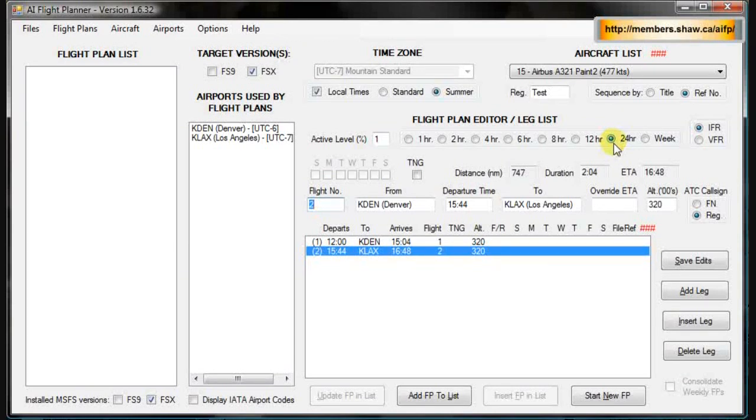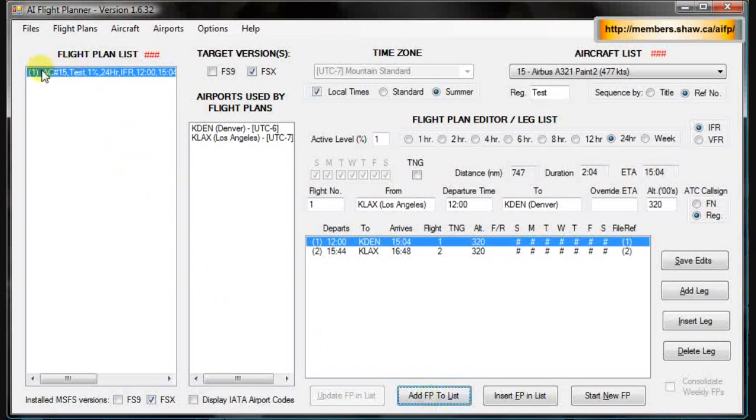This one's good to go, so now all we have to do is hit add FP to list. Now you'll have this show up here. You can continue, you can say start new FP, it'll make a new flight path, you can do all this over again. You can add more legs to this, stuff like that. If you're making a big pack for this, we'll just have it be this one flight, just as an example. So if you're experienced with the more manual way of doing this, you'd know what these numbers meant, but for this, you don't have to worry about it.